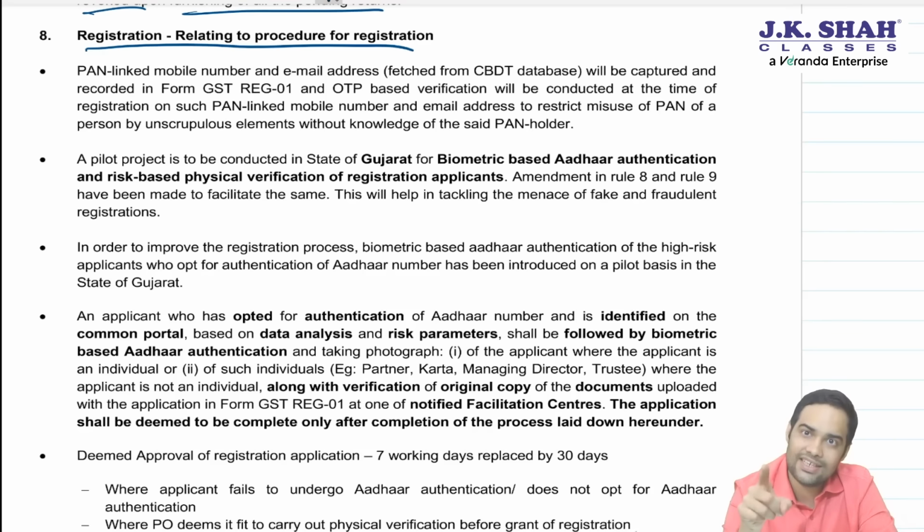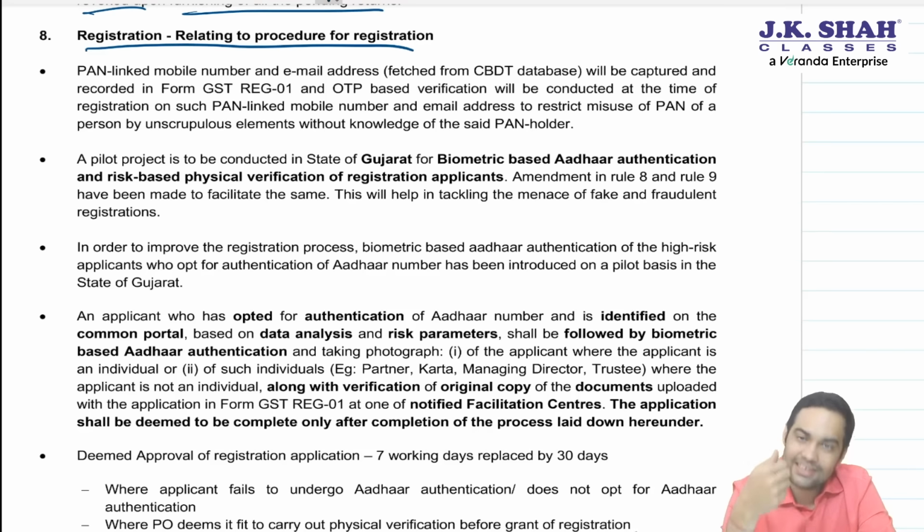See, there were already cases where 7 working days get replaced by 30 days. First one was Aadhaar not opted for. Second, Aadhaar authentication opted but not completed within 15 days. Third one, the proper officer deems it a fit case to do physical verification before grant of registration. And now, if it is identified by the system, again 7 working days will be replaced by 30 days. Plus, wherever the system identifies it, the person will have to visit a facilitation center of GST.